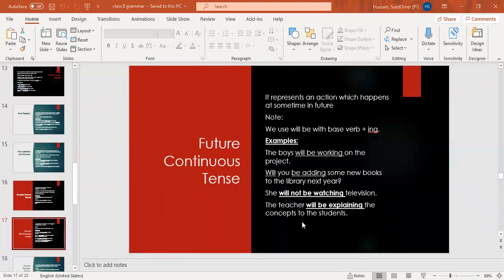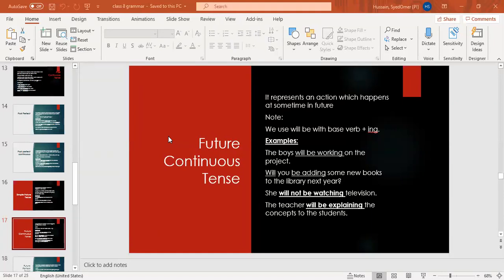Okay? So students, you only need to focus on the helping verbs. Tenses will not be difficult for you people if you only understand the concept. Okay? Like if you remember that wherever there is continuous, they've asked you to fill in the blanks with dash continuous tense. Present continuous, past continuous, or future continuous. Okay?